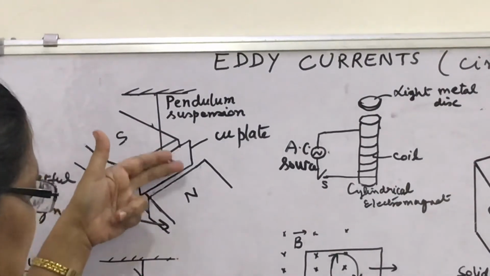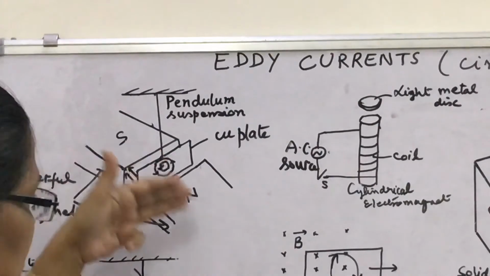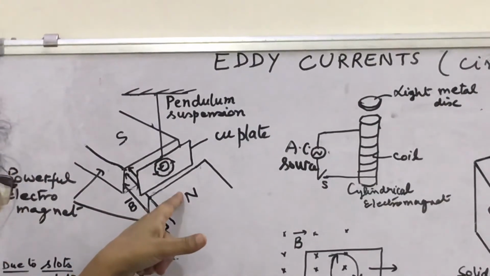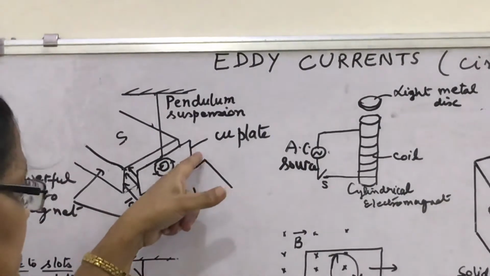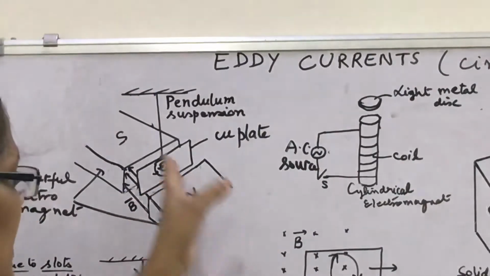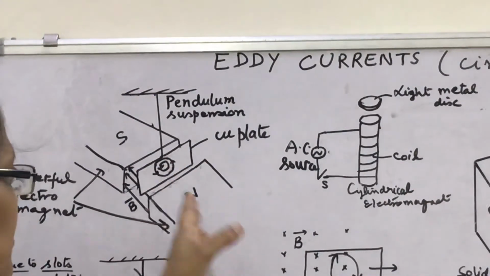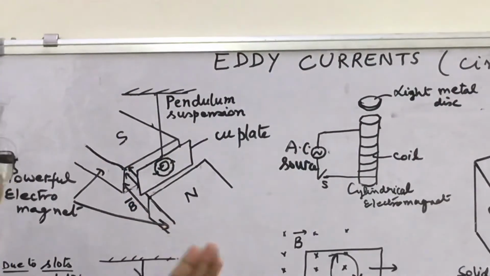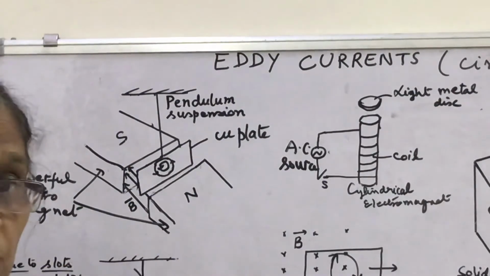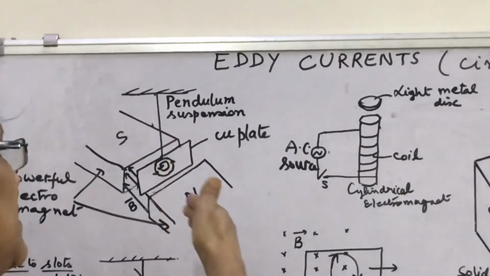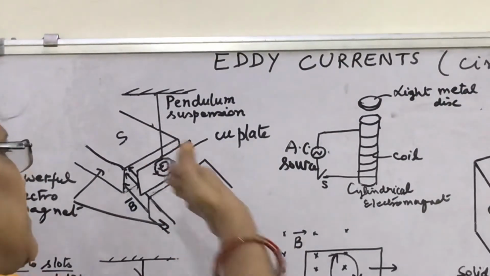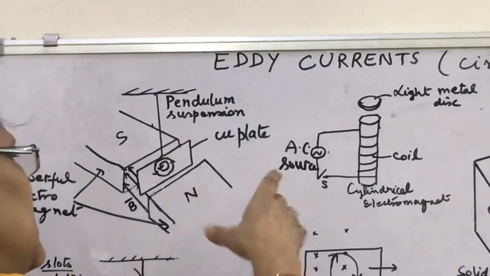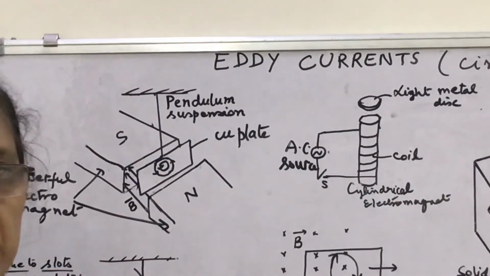What happens at the time when the plate swings in the magnetic field? The face of the plate which is towards this, suppose this is the north pole, flux starts increasing, magnetic field lines are passing perpendicular to the plate. Eddy currents are produced when the magnetic field lines thread perpendicular, or all the magnetic field lines thread through the solid piece.